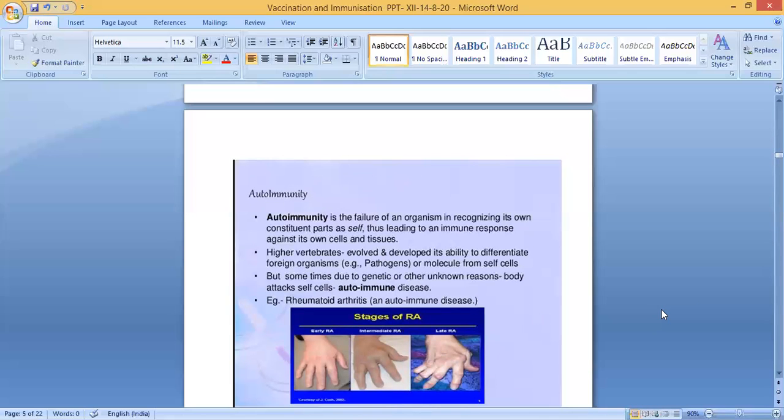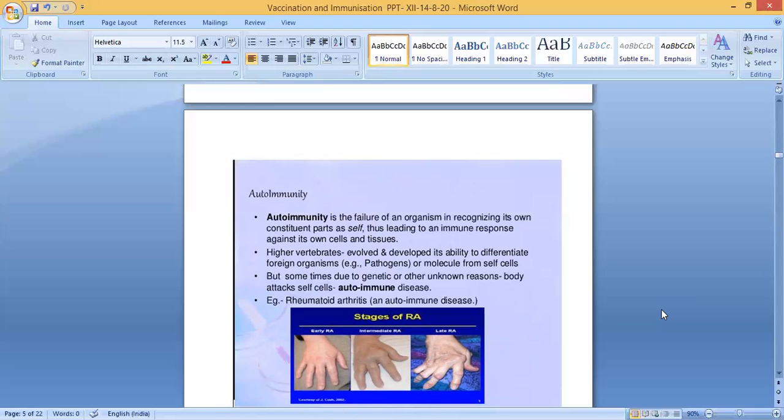Autoimmunity. What is meant by auto? Auto means self. Autoimmunity is the failure of an organism in recognizing its own constituent parts as self, thus leading to an immune response against its own cells and tissues. So autoimmunity means the immune system fails, there is a failure of an organism in recognizing its own cells.